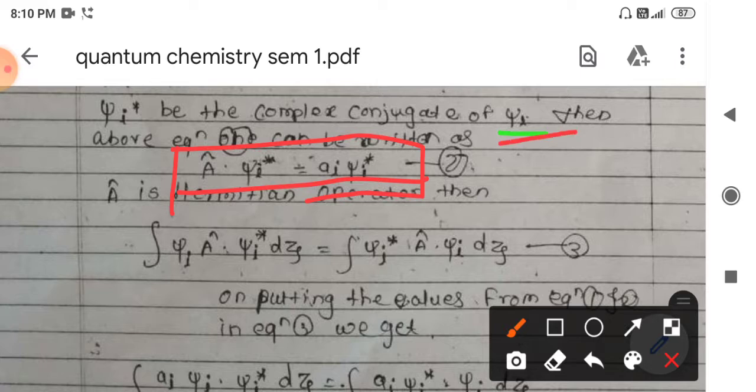The condition for a Hermitian operator, if we consider two different wave functions psi and psi star, is that the integral of the first function times operator A operating on the second function equals the integral of the second function times the operator operating on the first function.